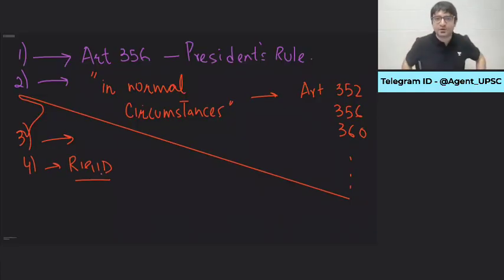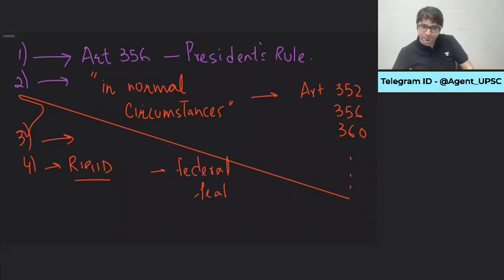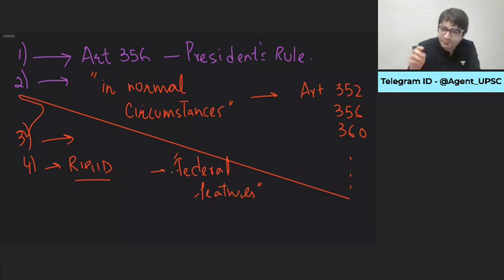Because you told us that when NJAC was passed, when GST was passed, you needed ratification by half of the states. But that is only if it affects federal features. Constitution says, if a constitutional amendment bill is to be passed, which affects federal features, only then you need ratification by half of the states. Otherwise, you don't. Which means 90% of the constitution can be and is unilaterally changed, amended by the central parliament. States are not consulted. In fact, states cannot even introduce or propose a constitutional amendment bill. That means 90% of the constitution can be altered unilaterally by the parliament, which is the central legislature.